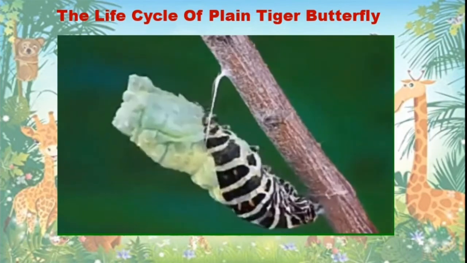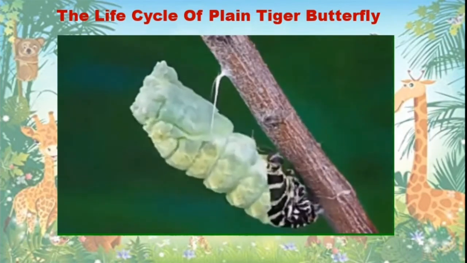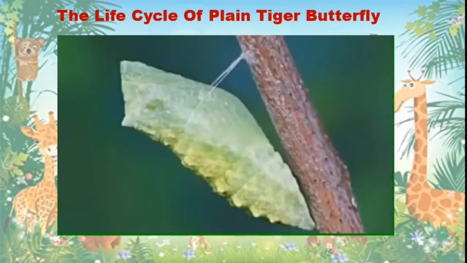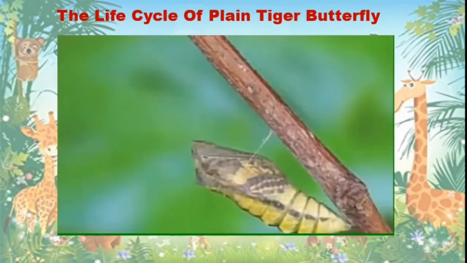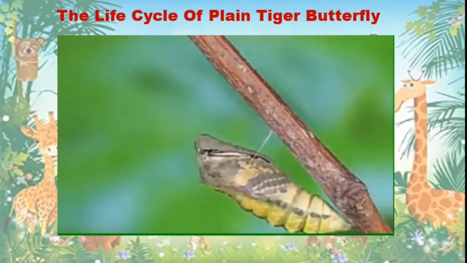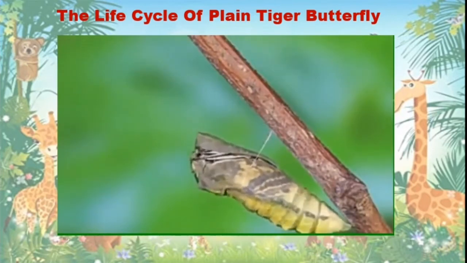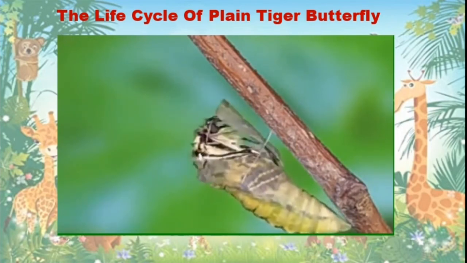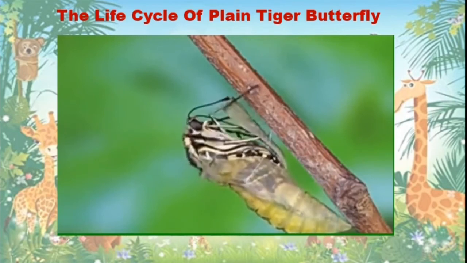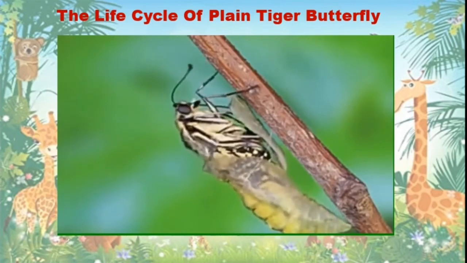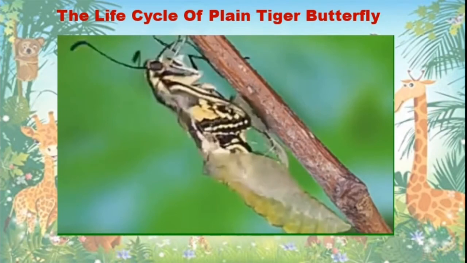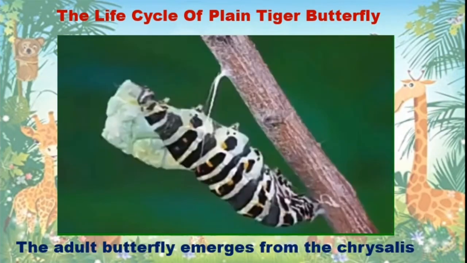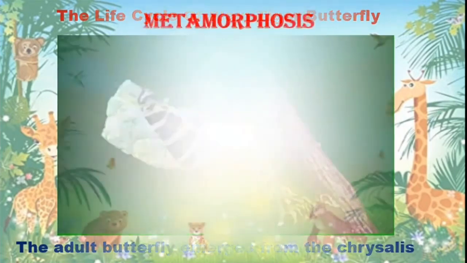Now you can see in this picture, butterfly is trying to come out from the chrysalis. Now it has 4 beautiful wings and 6 legs.